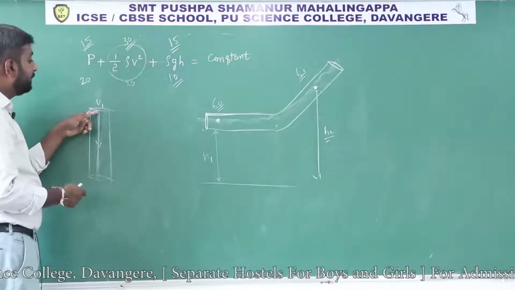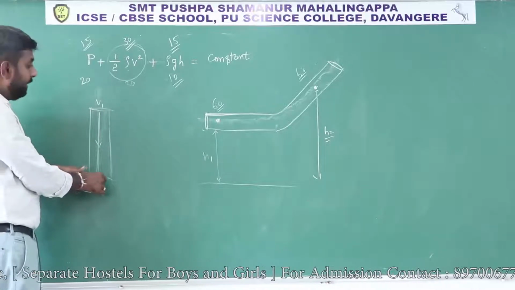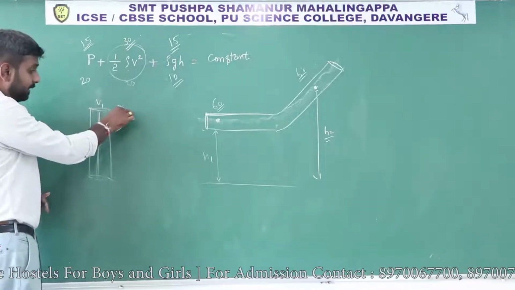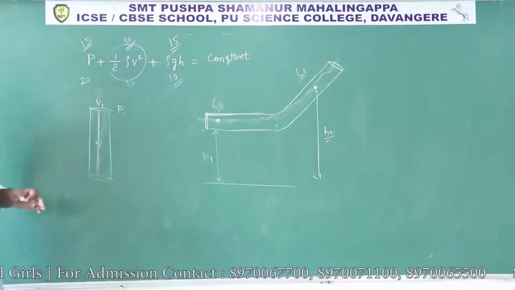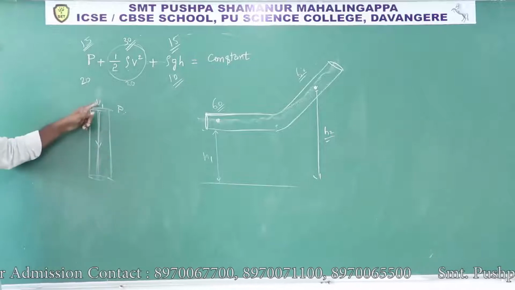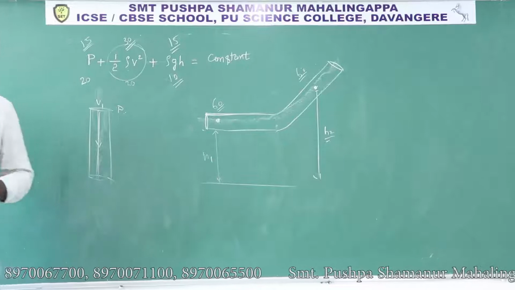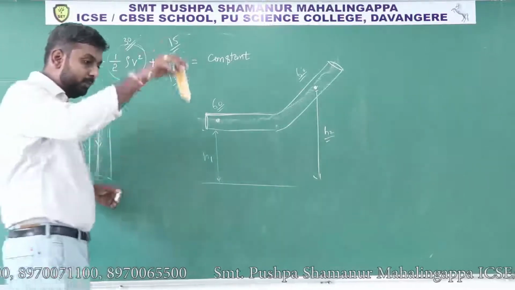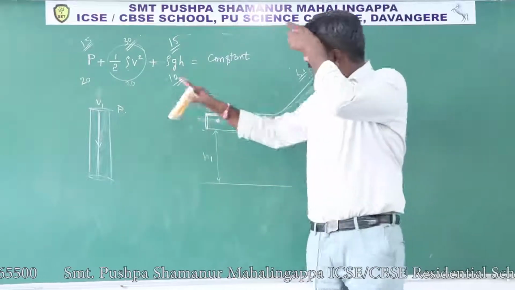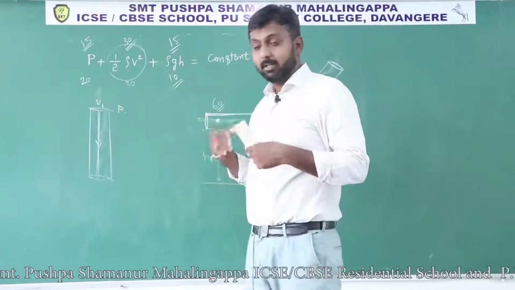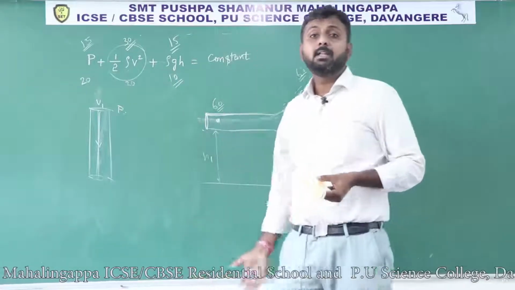Here potential energy is more, so compared to this point, definitely here pressure energy is less and here pressure energy will be more. But the fluid will move with the same velocity at every point. Don't think that water is flowing downwards, hence the velocity will increase. Here not only two energies are acting; you have to consider kinetic energy, potential energy and pressure energy.